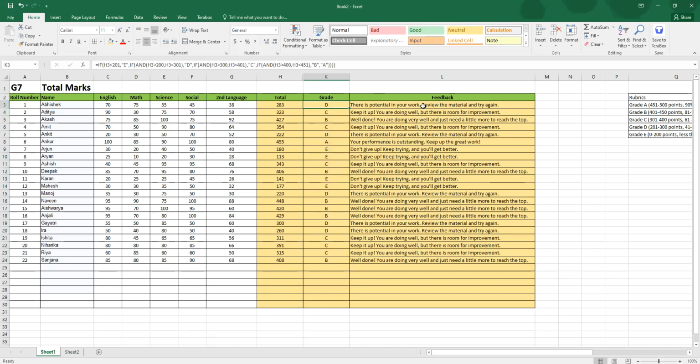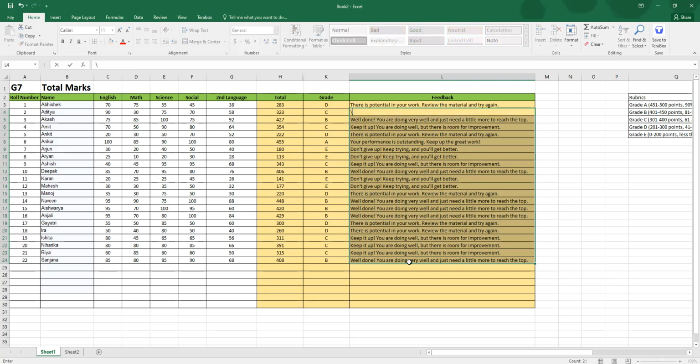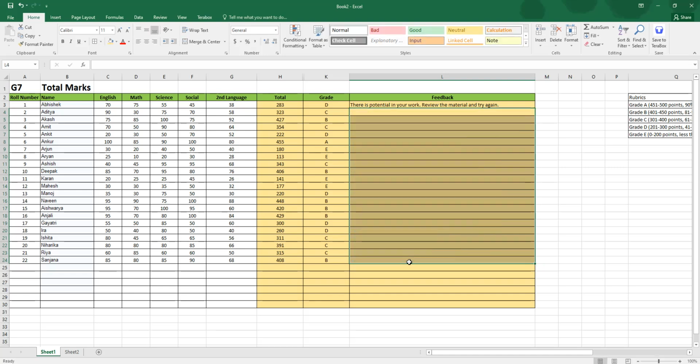Now I'm going to show you how we get this feedback up here. I'm going to first delete this and show you there's another formula there. I'll show you what it is. But for now, we got this. Want to test it out? Let's go with this first one and change it to 50. What should it be? It should be E. 50, E. Okay, so there we have it.